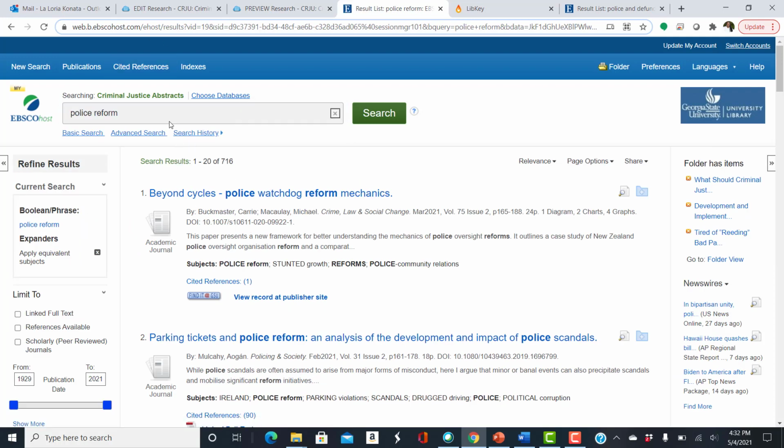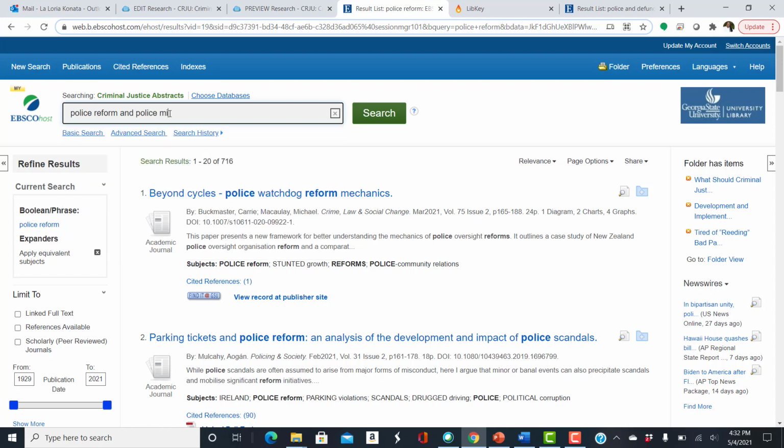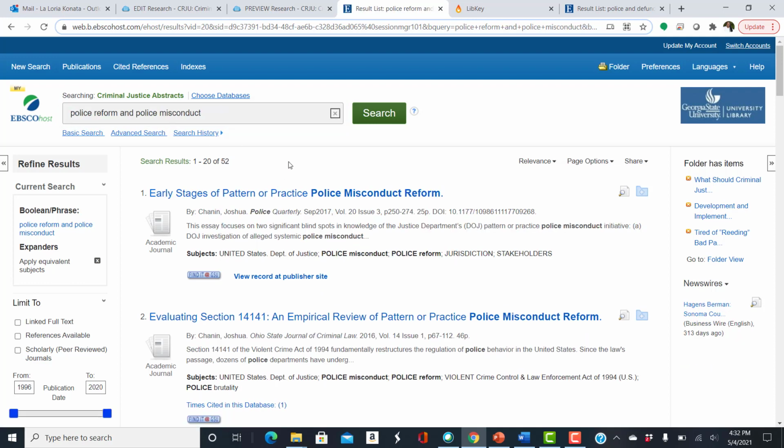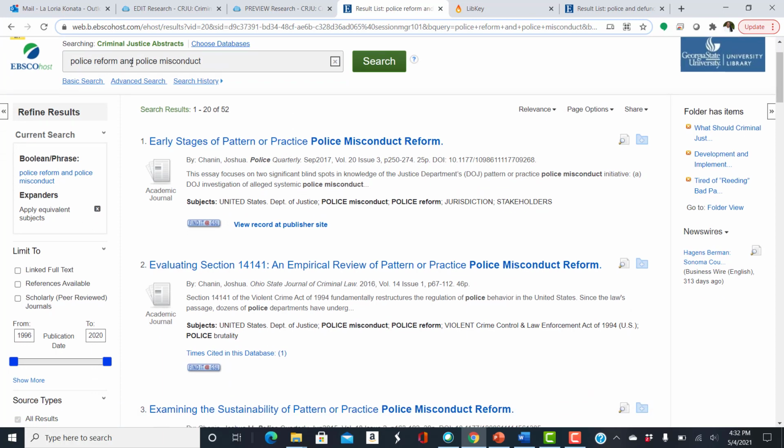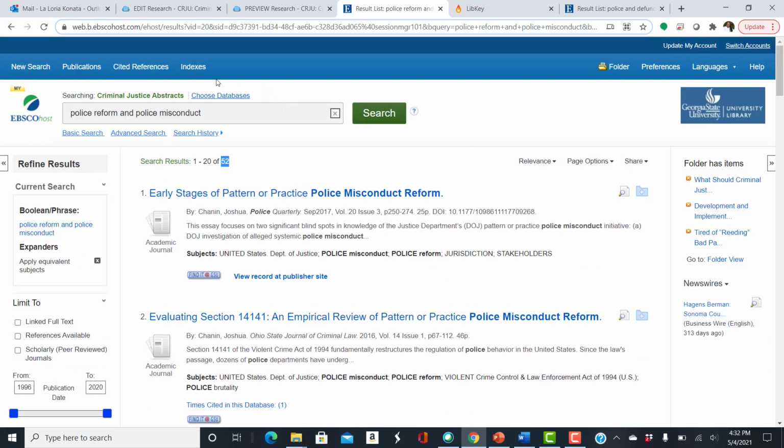It's just a broad topic, but we just saw police misconduct as one of the terms of that other article, and we can combine these using and. Okay, and so that's another way to get to the additional articles that you may need. We also did police reform and police shootings.